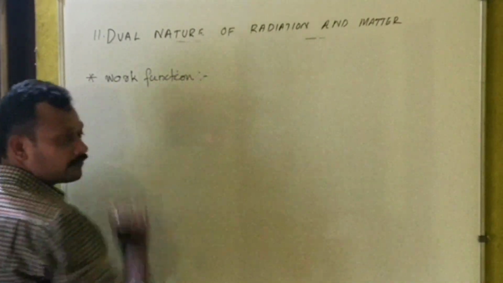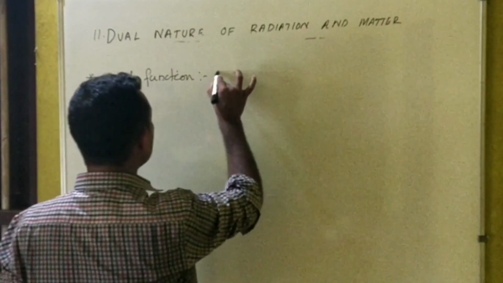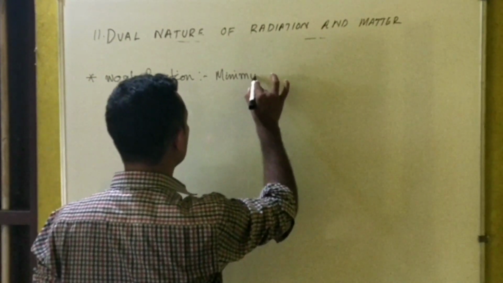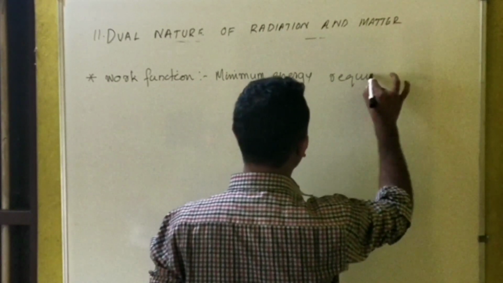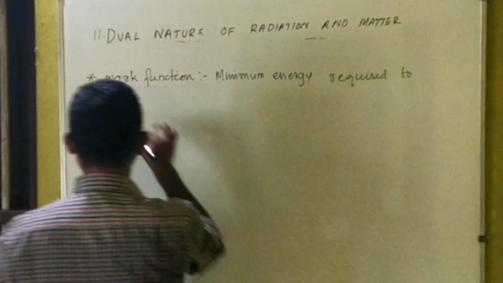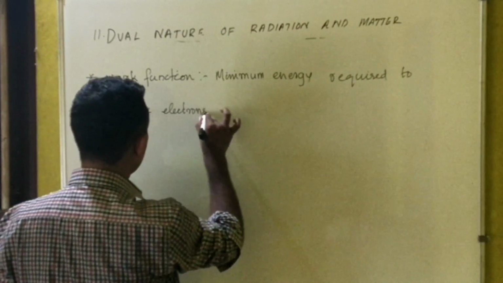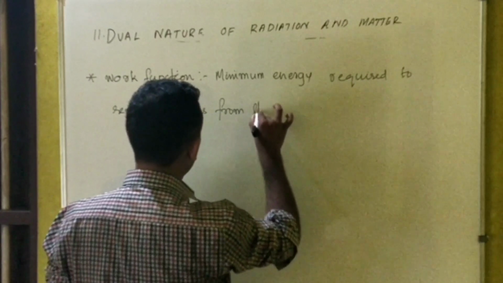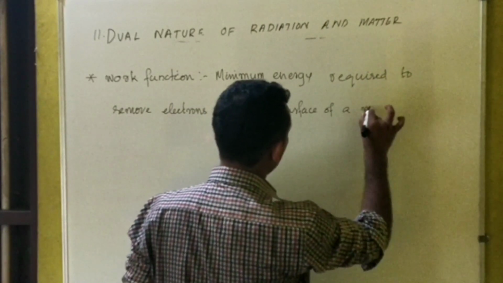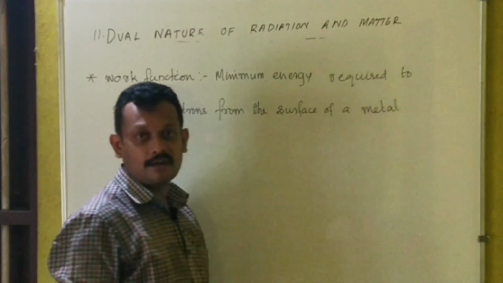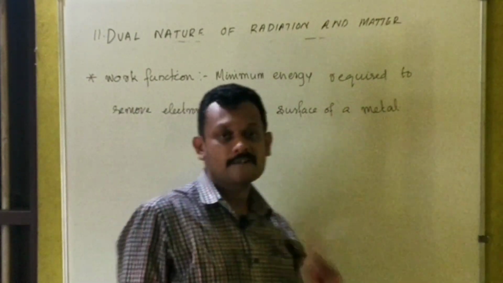So what do you mean by work function? Work function is defined as the minimum energy required to remove electrons from the surface of a metal.